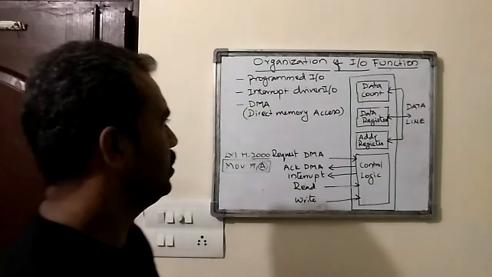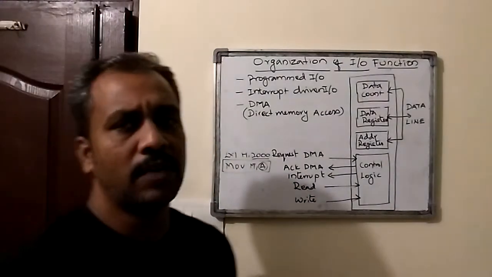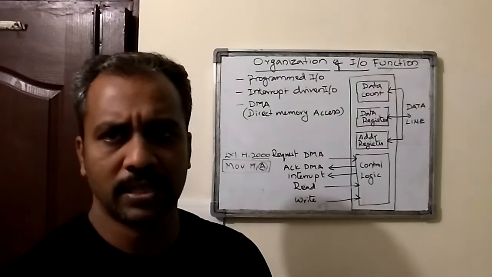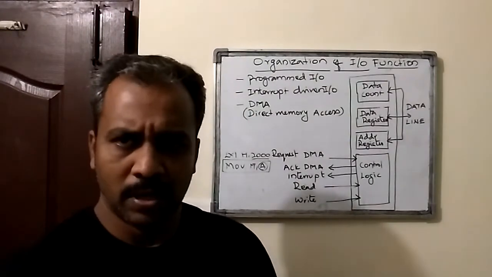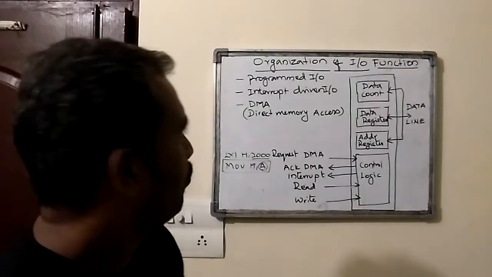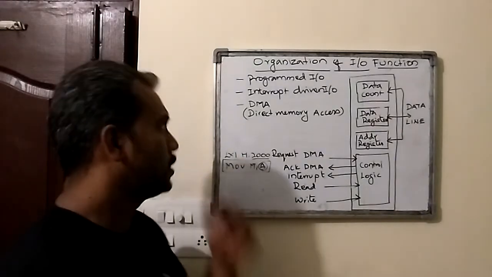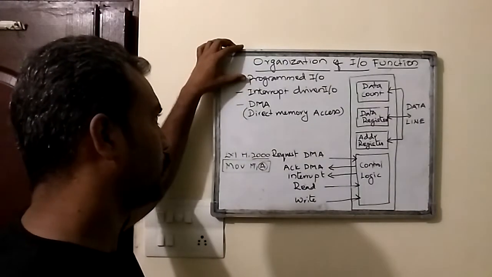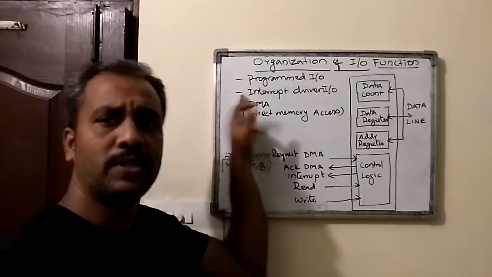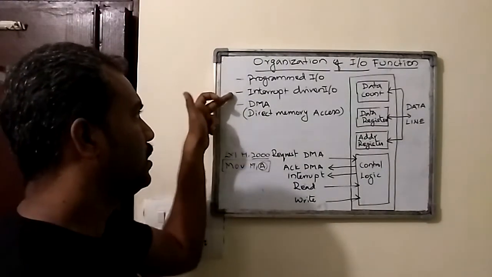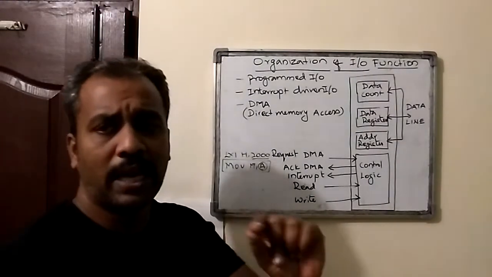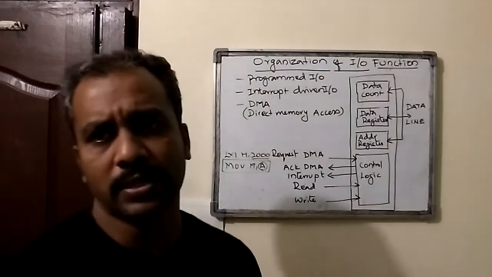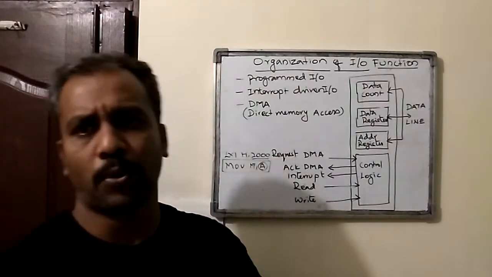So the interesting third method is DMA, direct memory access. The main difference between these is, first of all, this one is without interrupt and the second one is with interrupt, but these two are with the help of the processor. The IO operation is carried out with the processor.